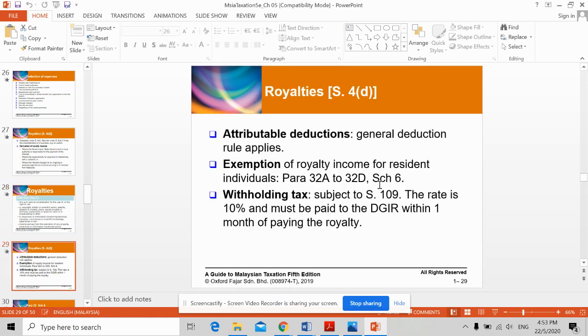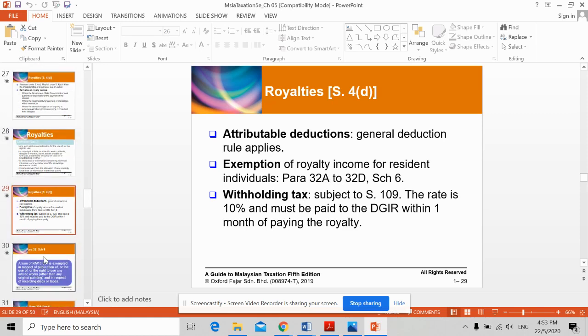All right. Under Section 4D, there are also attributable deductions for royalties. And there are some exemptions of royalty income for resident individuals according to paragraphs 32A until 32D of Schedule 6 of the Income Tax Act.